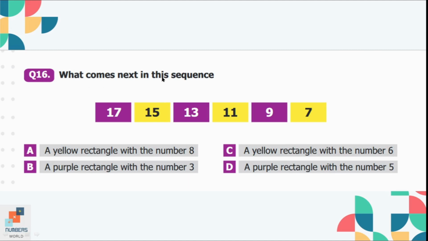Question number 16, what comes next in this sequence? So if we look at the sequence carefully, there is a jump of 2. 17 minus 2 is 15, 15 minus 2 is 13, 13 minus 2 is 11, 11 minus 2 is 9, 9 minus 2 is 7, and if we subtract 2 out of 7, the next number will be 5. So now we can see the color of the rectangle. First of all, we have purple color, then yellow, purple, yellow, purple, yellow. So the next rectangle will be of purple color. So option D is the correct option here. A purple rectangle with the number 5 will be next in the sequence.